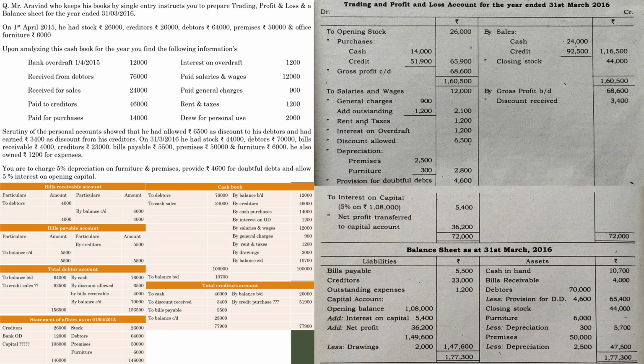In this case, we have discussed some of the peculiar cases and adjustments with regard to bills receivable, bills payable, bank overdraft, like that. Go through each individual item and case which we have discussed in this particular question. Familiarize each case, understand the concept. If you have any queries, please let me know. We will discuss further cases with regard to the preparation of trading profit and loss account and balance sheet in the next session.